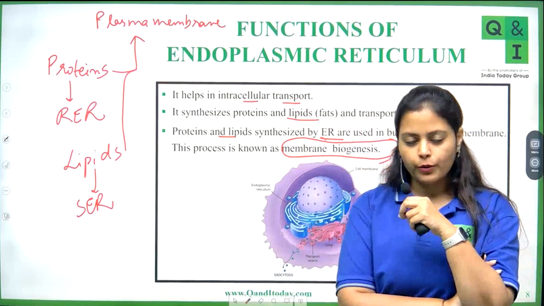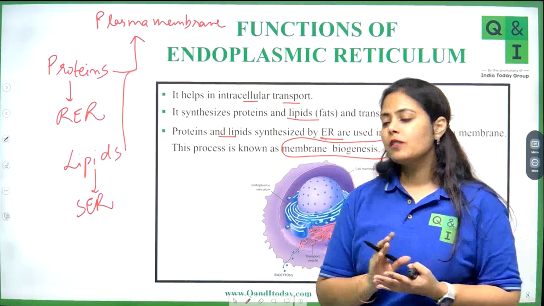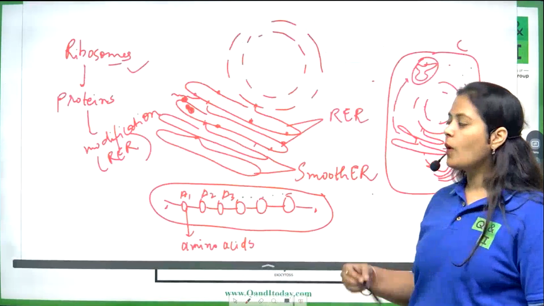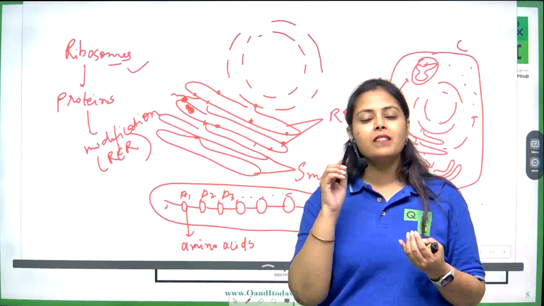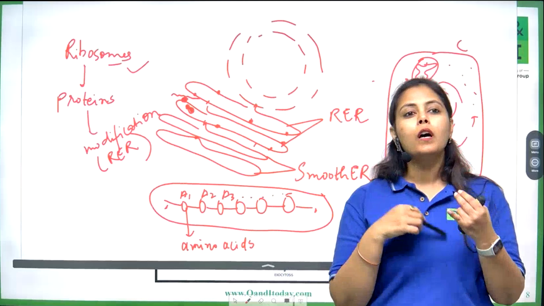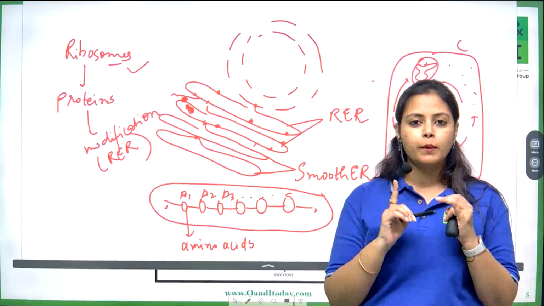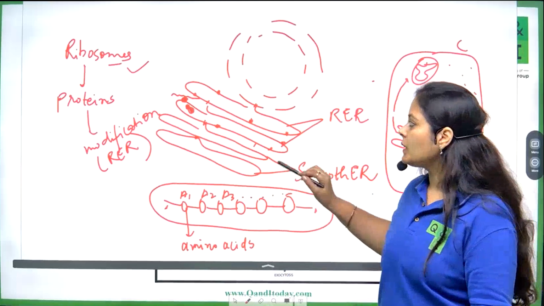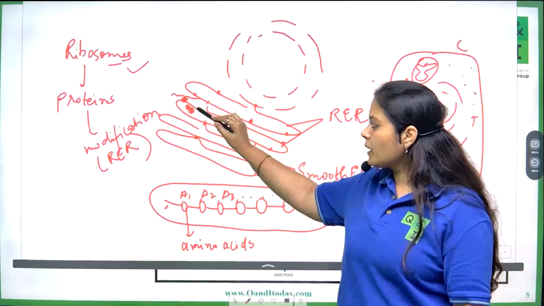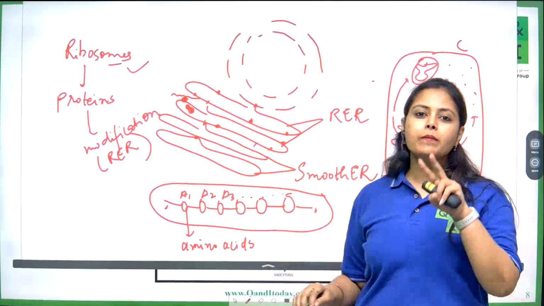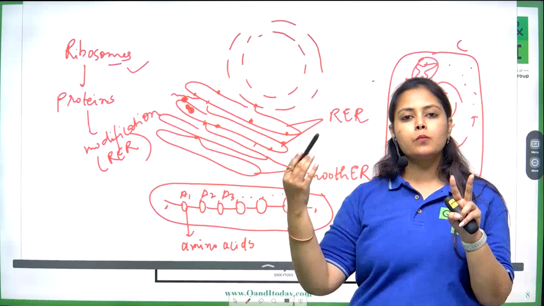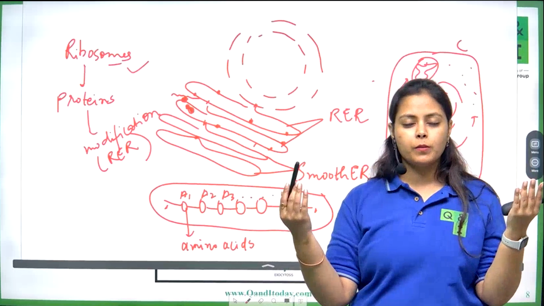Yes, Hannah, sure. What I just told you, once again I am repeating it, and then I will ask all of you individually to unmute yourself and tell me what is membrane biogenesis. Now see this. This is endoplasmic reticulum. It has two parts, smooth endoplasmic reticulum and rough endoplasmic reticulum.